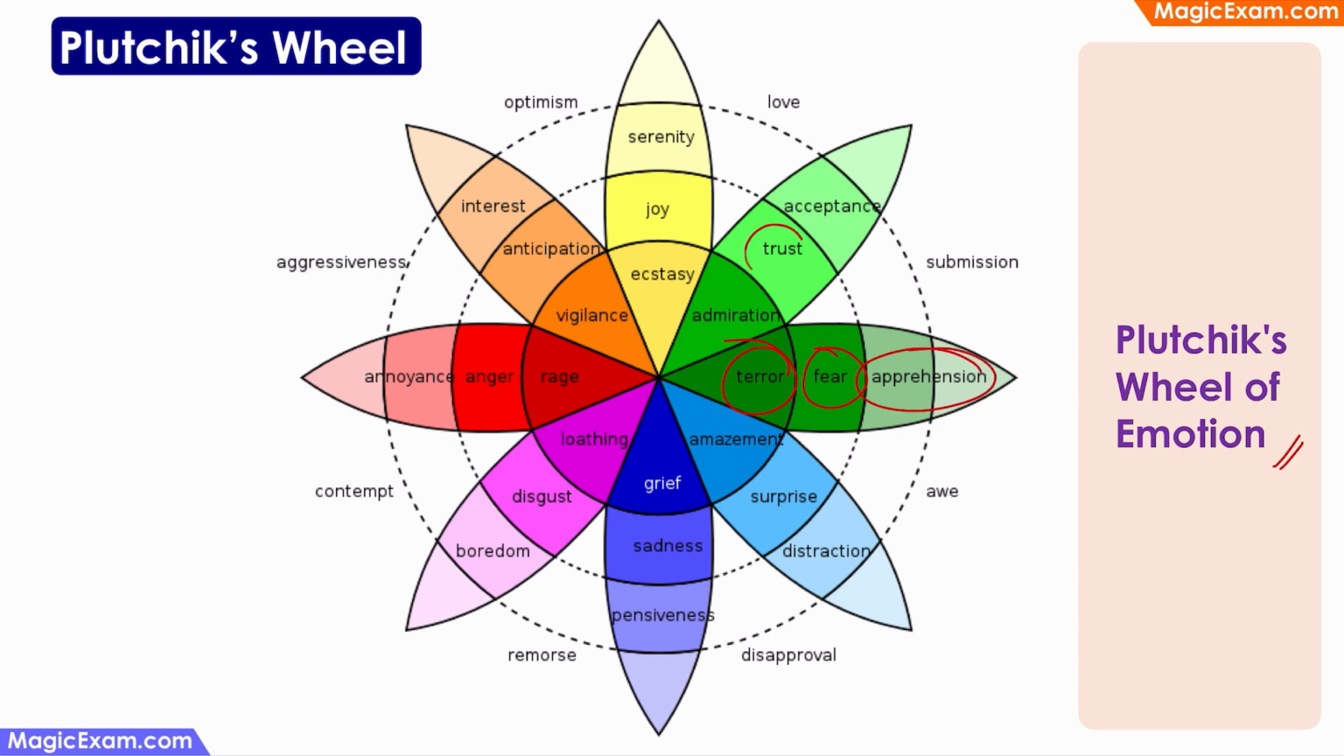Similarly, if you trust somebody, then if the trust is just weak, then it is acceptance. If it is very strong, then that becomes admiration. And trust and fear can be combined to form a more complex emotion, that is a secondary emotion called submission. So this is Plutchik's wheel of emotion.